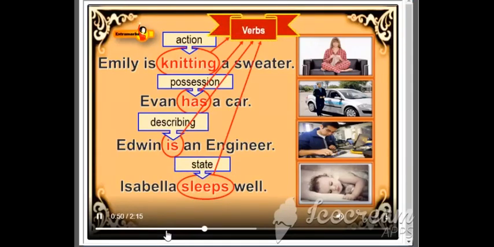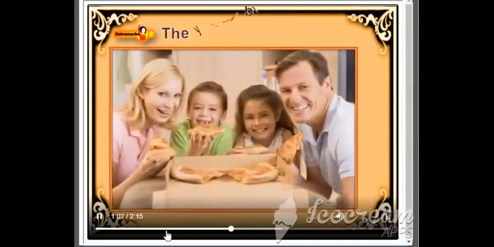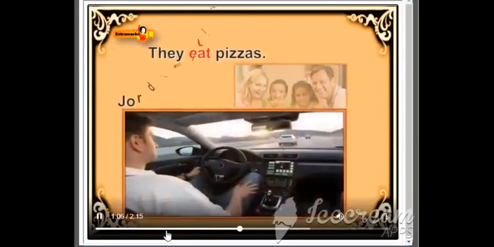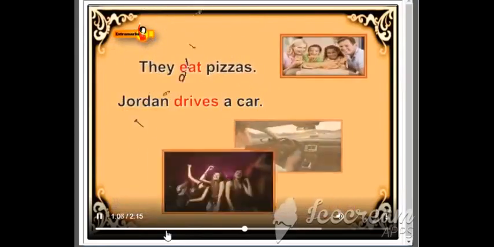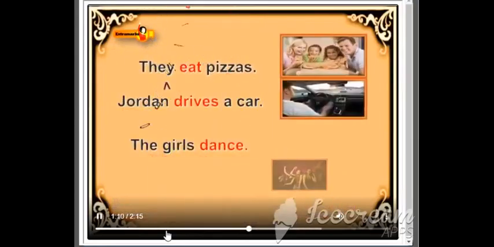A verb is often defined as a word which shows an action or state of being. The most important word in a sentence is the verb. So, every sentence must have a verb. Now, look at these sentences. They eat pizzas. Jordan drives a car. The girls dance. David runs fast.